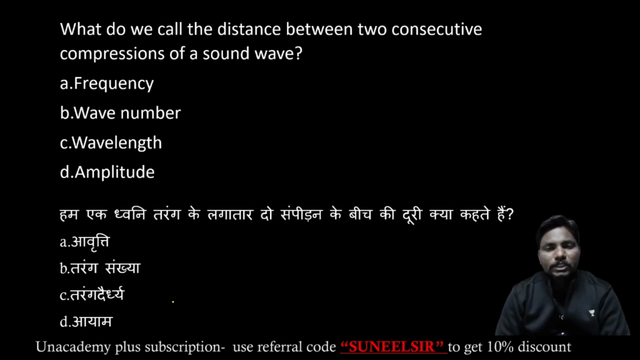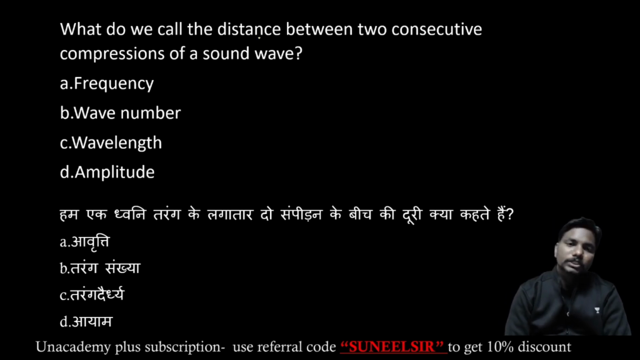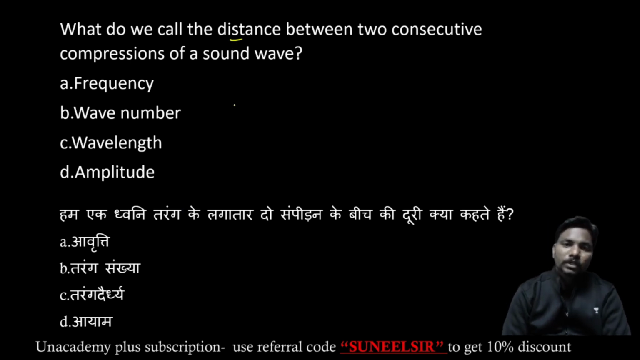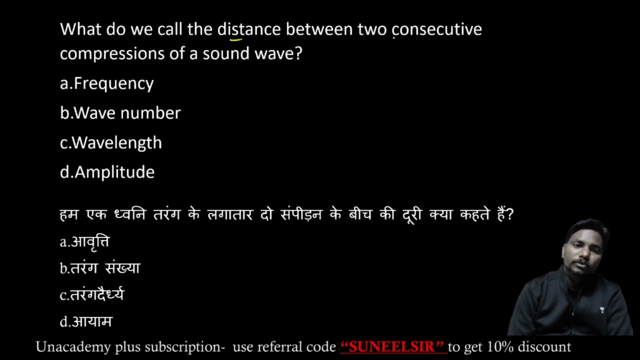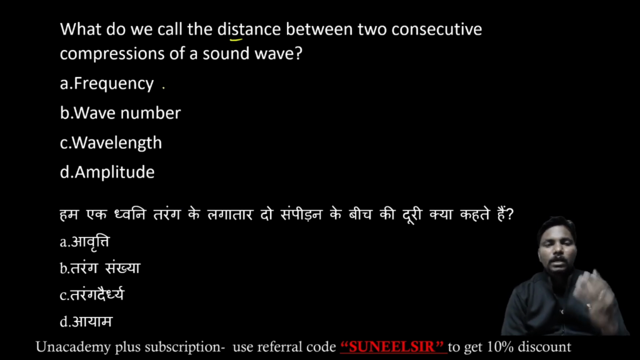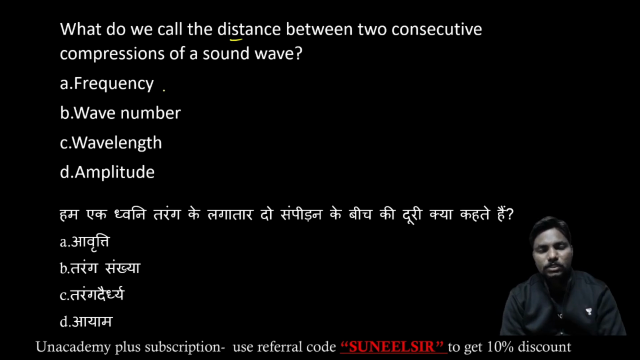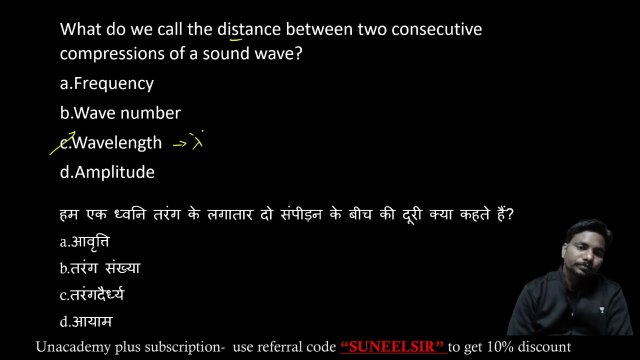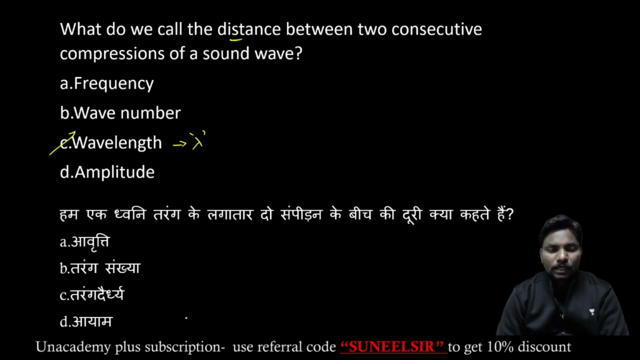What do we call the distance between two consecutive compressions of a sound wave? The distance between two successive compressions or rarefactions, or crest or trough, whatever it may be, is nothing but the wavelength. It is denoted with the letter lambda.